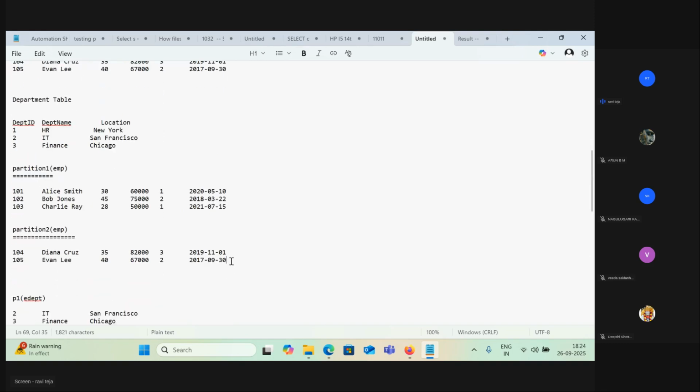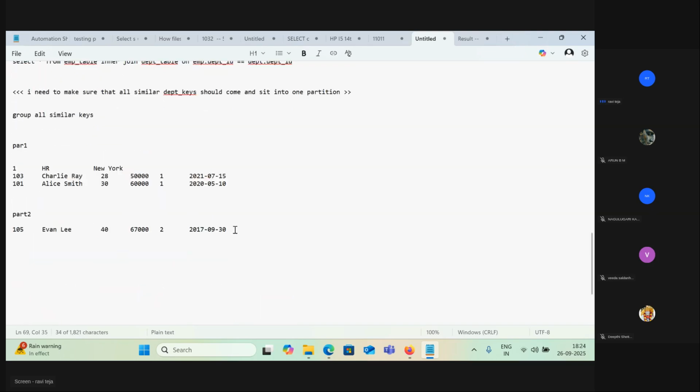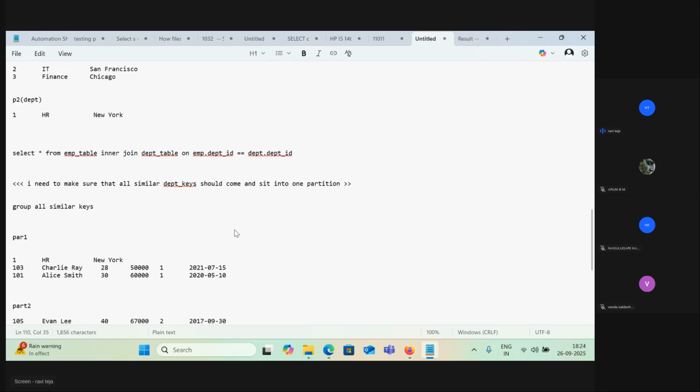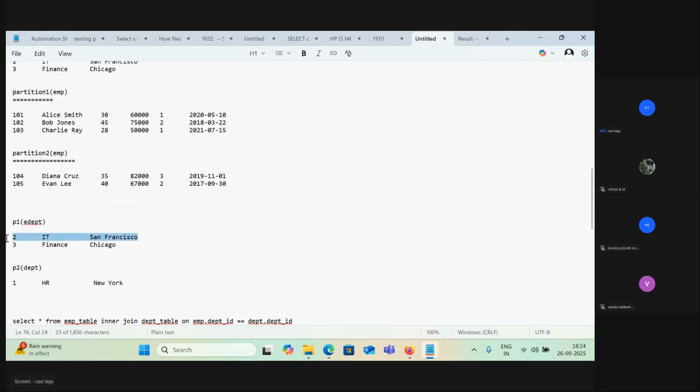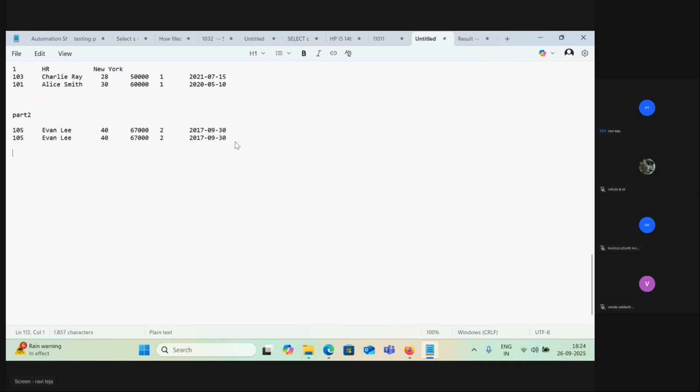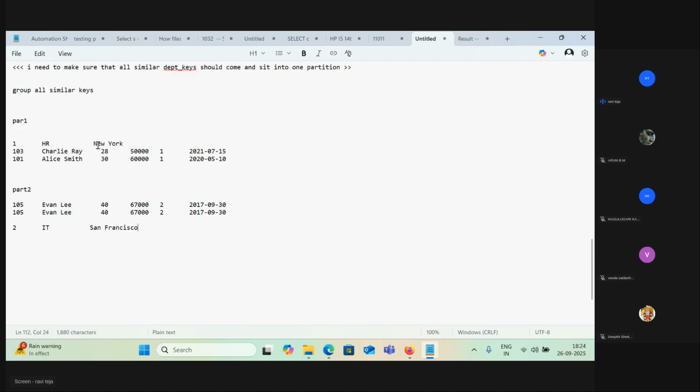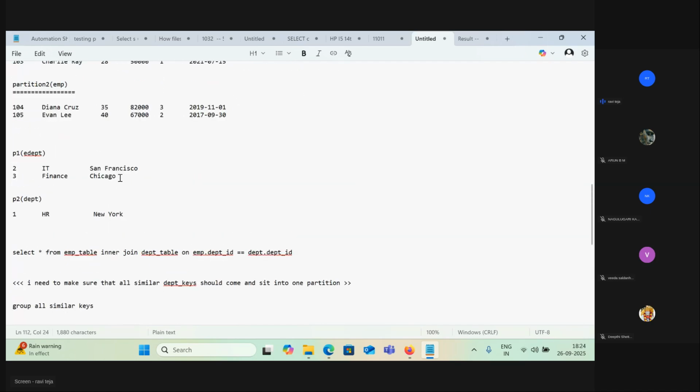Yes, we have one more two here. Let's copy this two as well, because the department ID is two here. We'll take this into one partition. Now similarly, department three, I will take this.